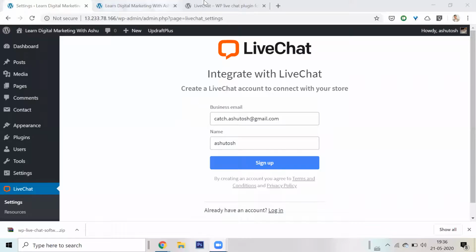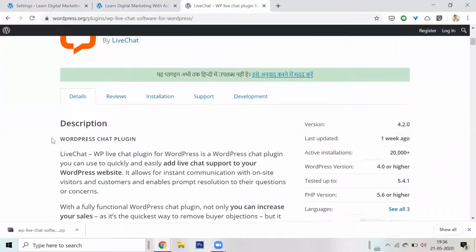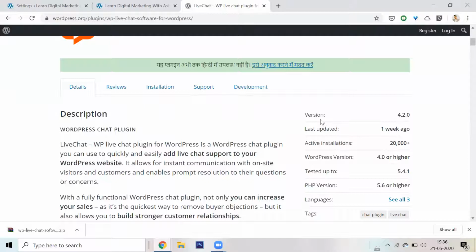For example, sharing my screen again. We went for live chat. We went to this live chat wordpress.org page. What we did was we looked at the version. We saw that it was last updated a week ago. So if it was updated a week ago, it is definitely a live plugin. People are working on it and they are updating it.